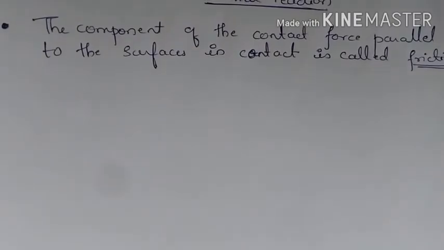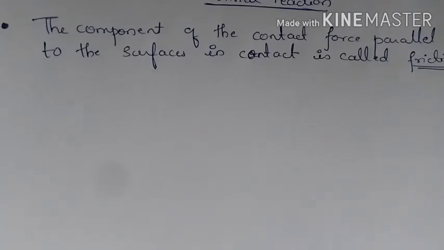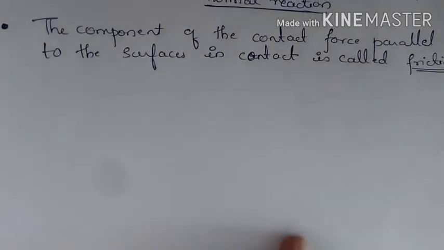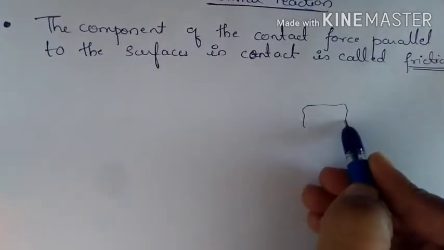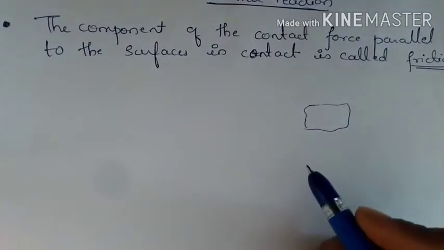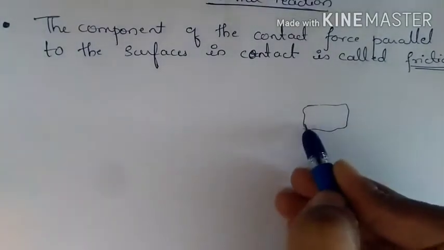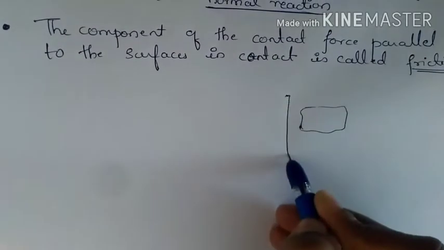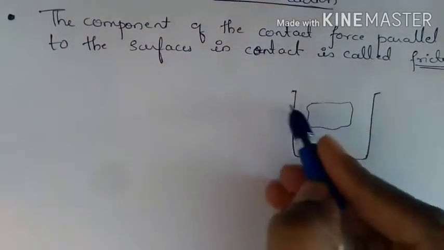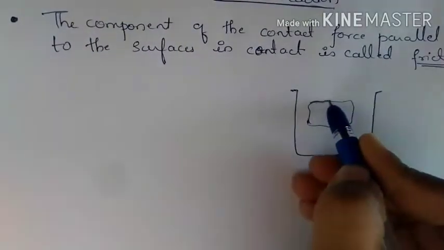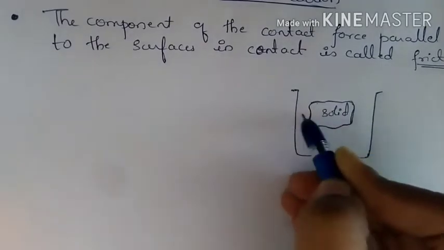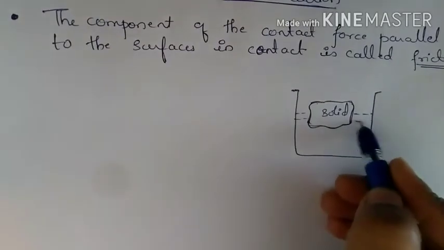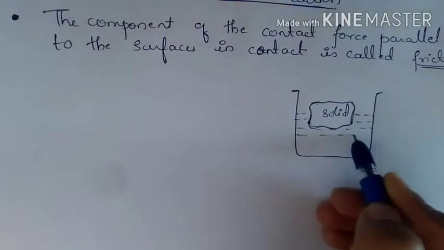Next is, when a solid is immersed in a fluid, there is a thrust on its surface. So the resultant upward thrust is called buoyancy. So if you have a solid, you are asked to put this solid in a fluid. So this is solid, and this is immersed in the fluid.